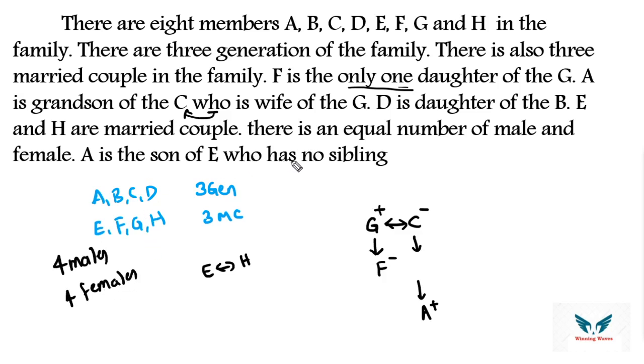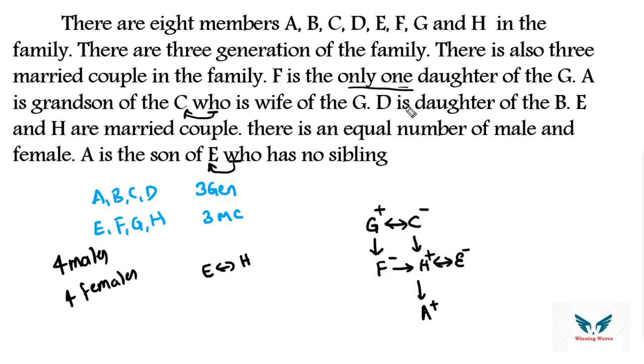Then A is son of E, who has no sibling. So E has no sibling. That means H and E are parents of A. E has no sibling, which implies H can have siblings. Why? Because A becomes grandson of G and C. Provided G and C have only one daughter, the gender of H will be male. Only one daughter means if there are any other children, they will be males. So H is male, E is female, and F and H become siblings, brother and sister.